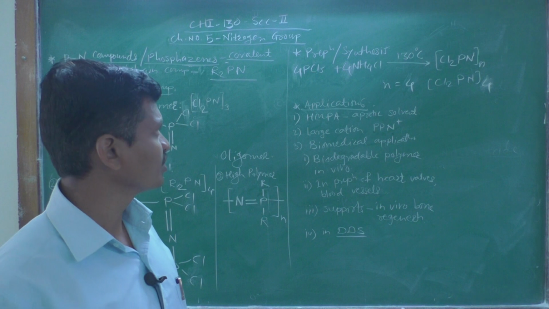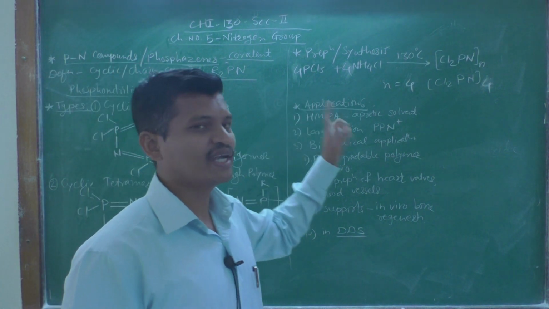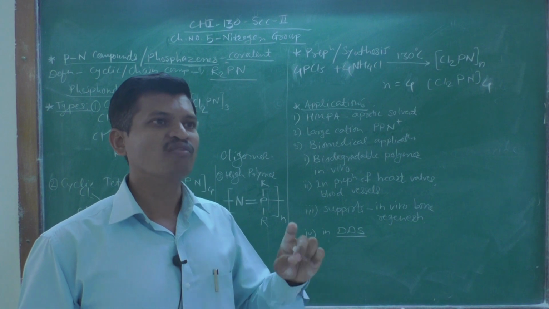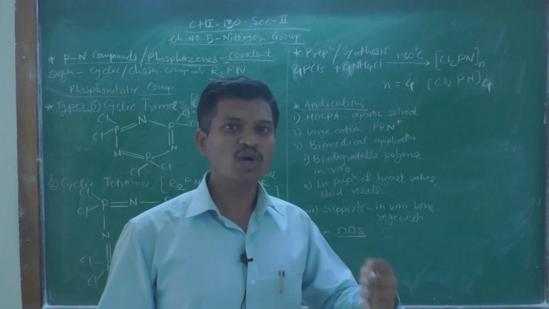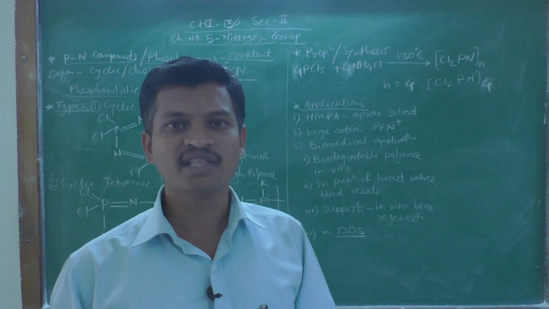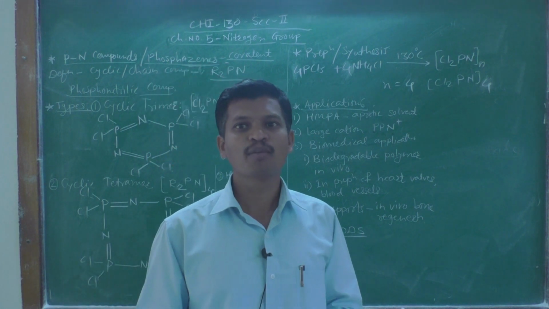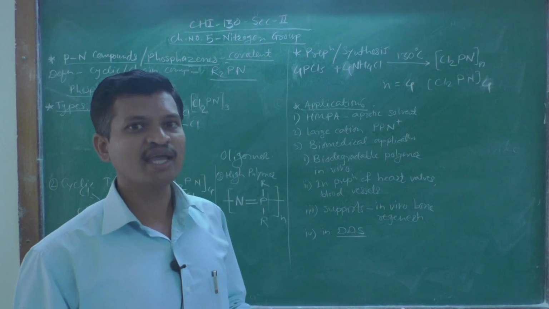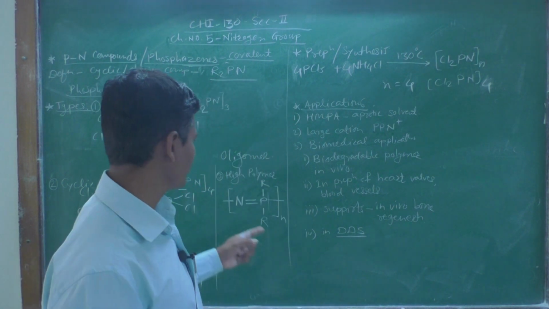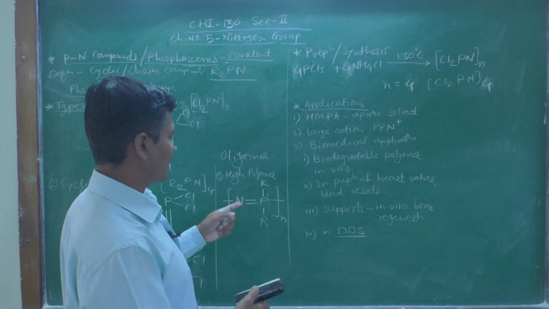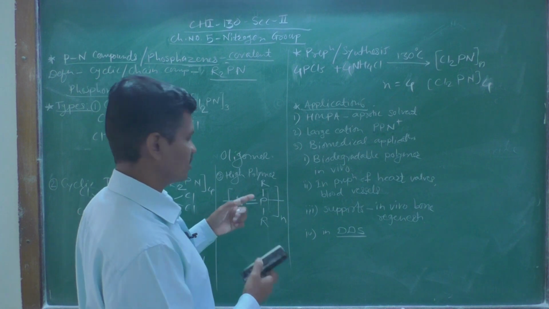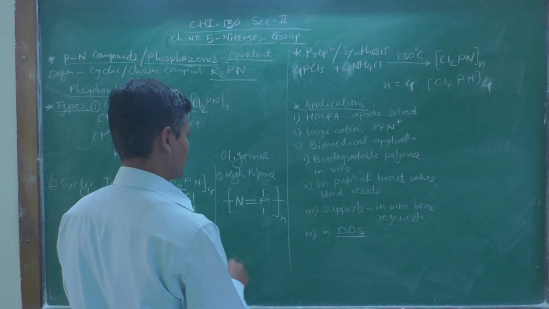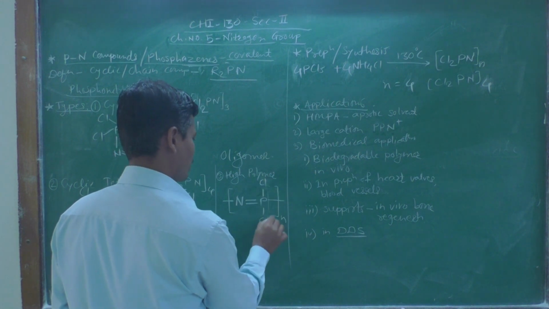One more thing: when this trimer and tetramer are heated at 290 degrees Celsius, they transform into a polymer, that is, dichlorophosphazene polymer. The structure of that high polymer will be like this, replacing the R group by chlorine atoms.